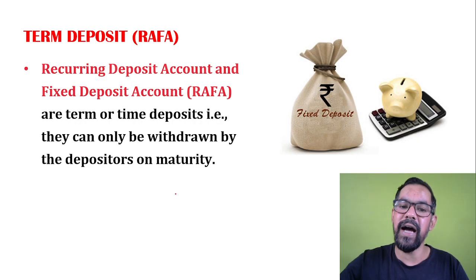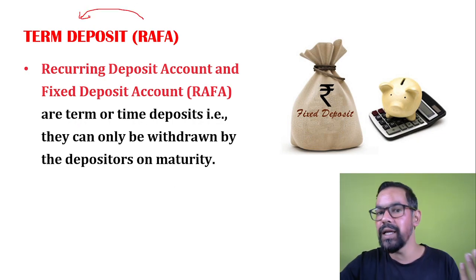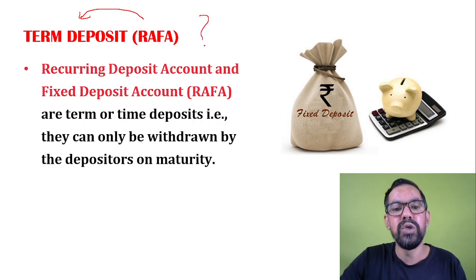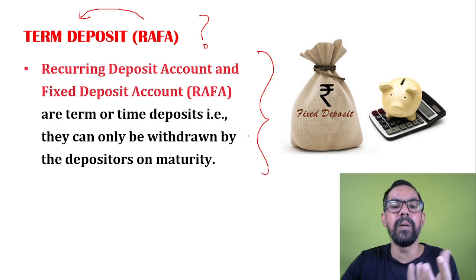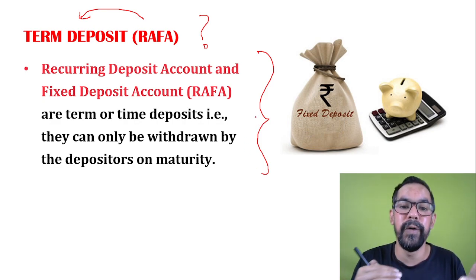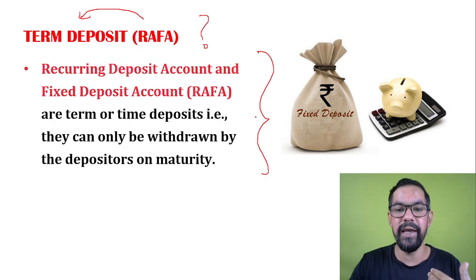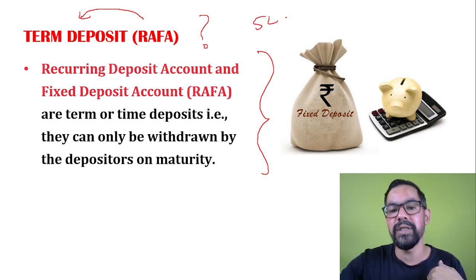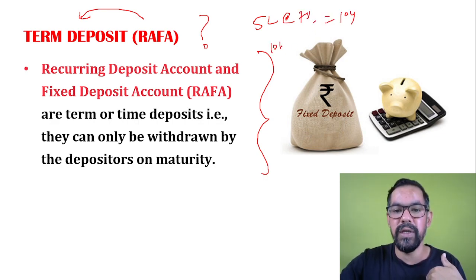Now, FD and RD are also known as term deposits. Why are they known as term deposits? I already told you, because in case of FD and RD, the bank generally holds that money for a fixed time duration. Like you open an FD with 5 lakh rupees at the rate of 7% for 10 years, or you open an RD of 10,000 rupees per month at the rate of 6% for 5 years.